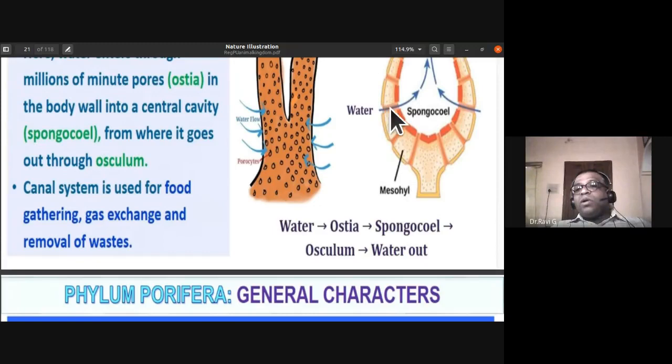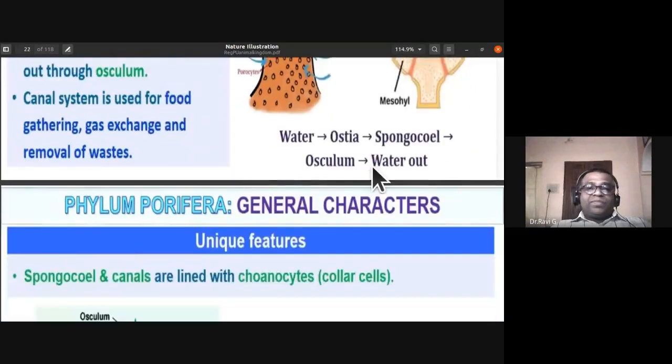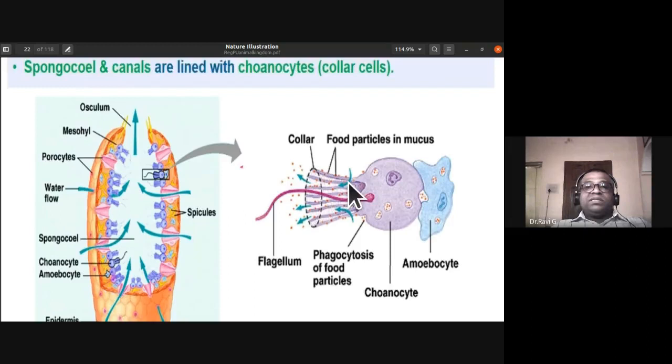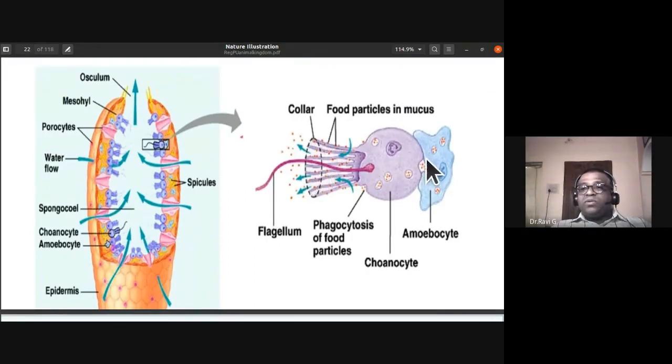They are lined by collar cells, or we also call them choanocytes. The unique features: the spongocoel and canals are lined with choanocytes or collar cells. So this is how the collar cells look. They have a flagellum.